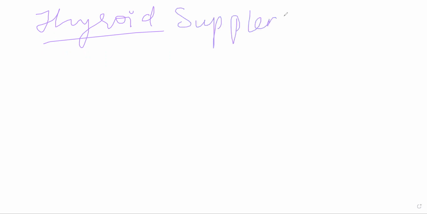Now, coming to the next class of drugs, which will involve thyroid supplements and antithyroid drugs both. Before talking about thyroid supplements, see, the thyroid gland essentially secretes two main hormones.